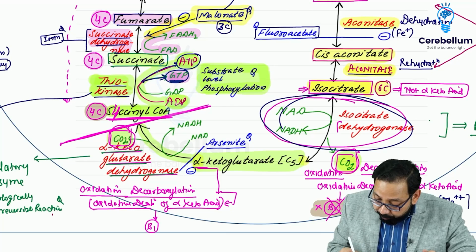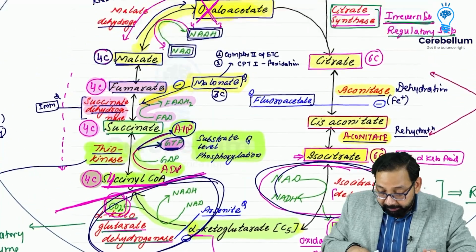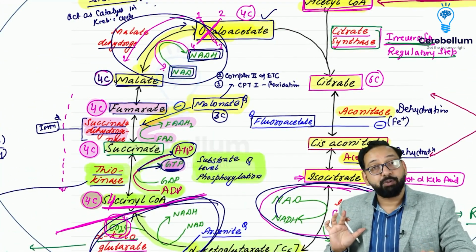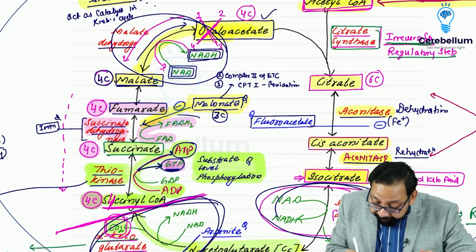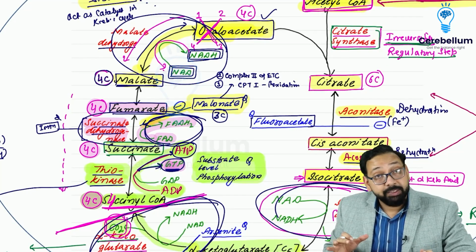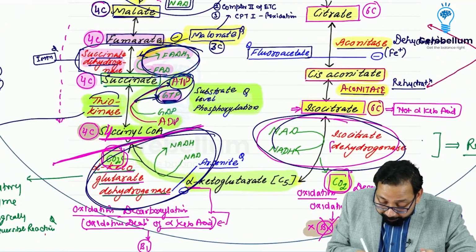Second NADH produced by alpha ketoglutarate dehydrogenase. Third NADH by malate dehydrogenase. So 3 NADH produced. 1 FADH by succinate dehydrogenase, and 1 ATP or GTP produced by thiokinase.